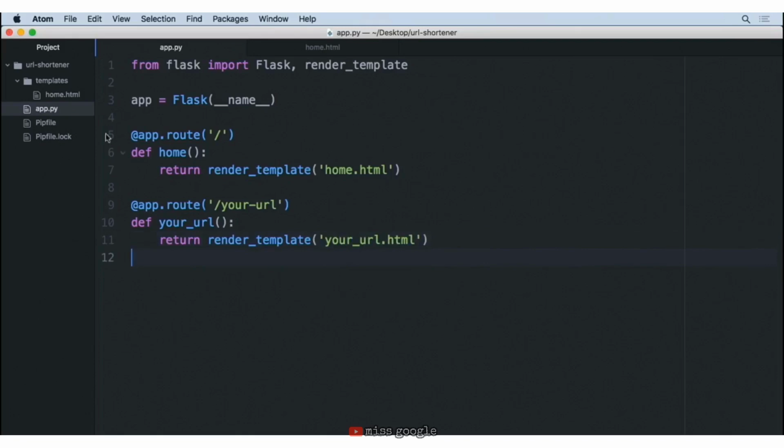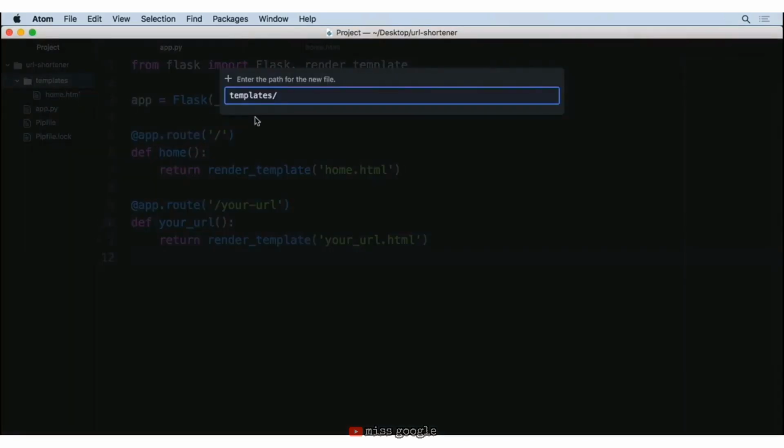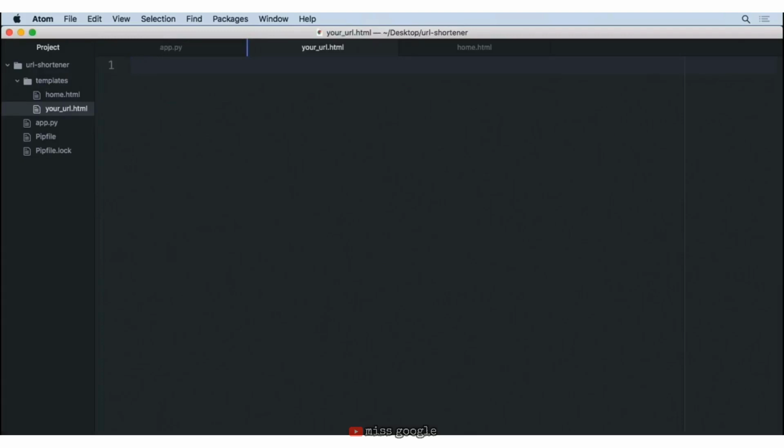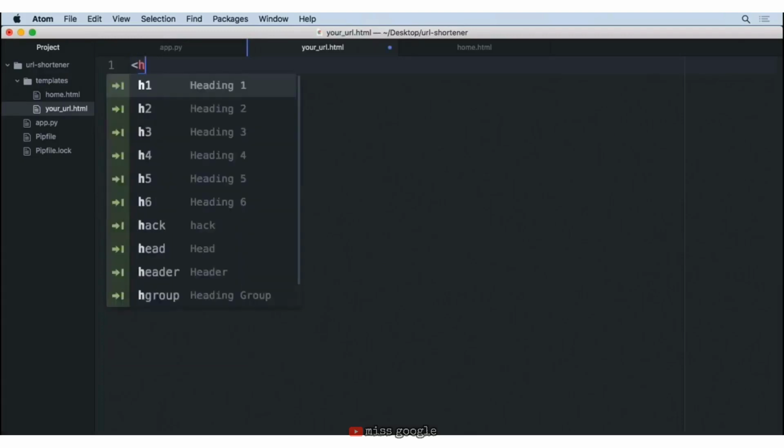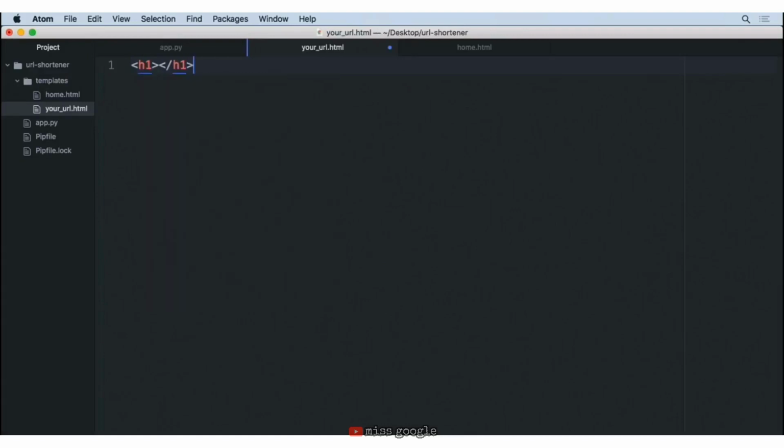Now the next step for us is to create that template. So I'm going to right click and do a new file here in templates that I'm going to call your_URL.html. And inside of here, I'm going to do similarly like we've done with our home page, a nice h1 tag so that the user knows where it is that they are. And we'll specify here that this is your URL. So we'll go ahead and save this information.